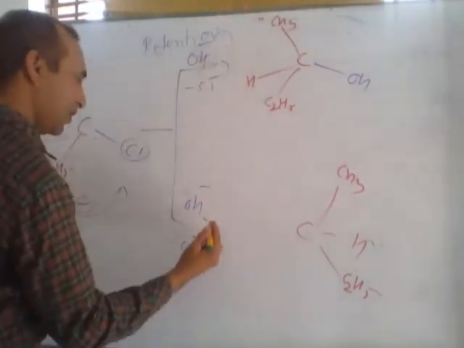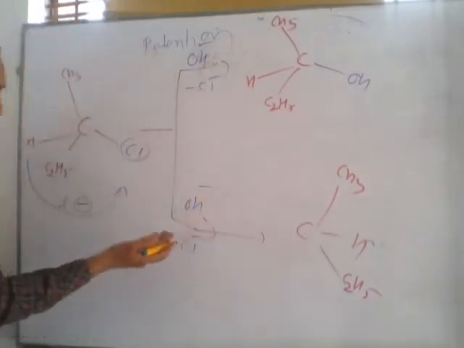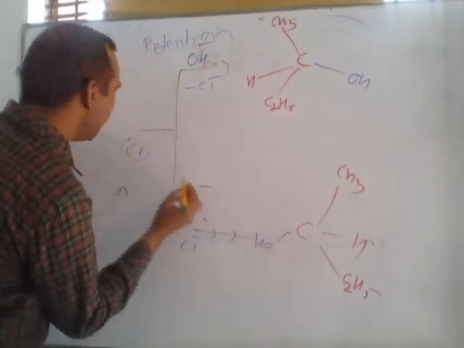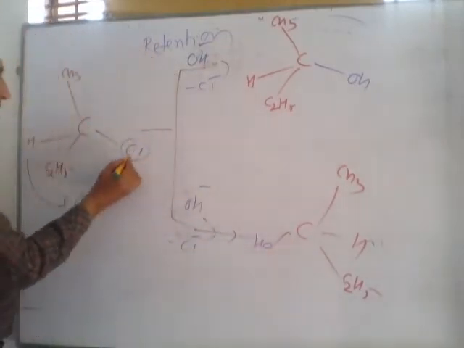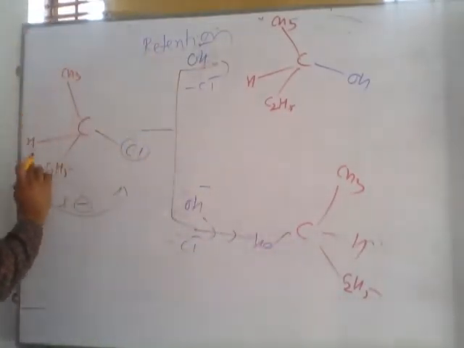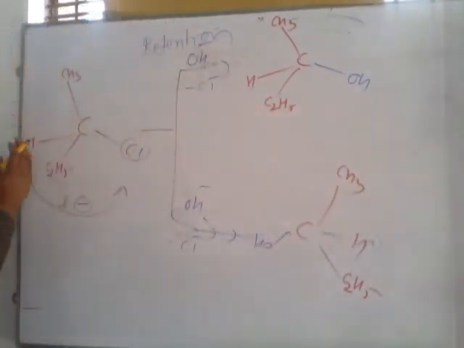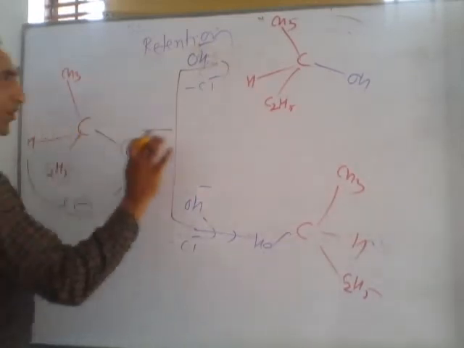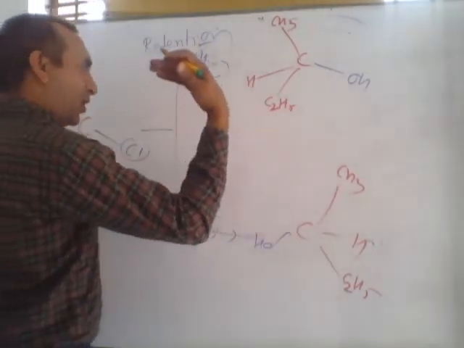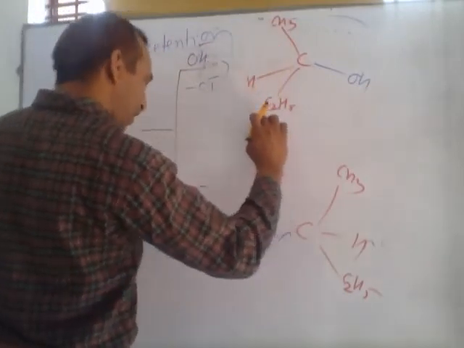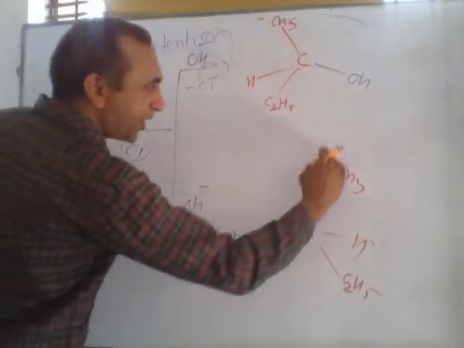But in this condition, suppose this OH is replaced by chlorine, but the configuration of these three just changes. Here, in the reactant, these are on the left hand side. After these two products, in the first compound there is no change in orientation of these three, but in this reaction the orientation changes.